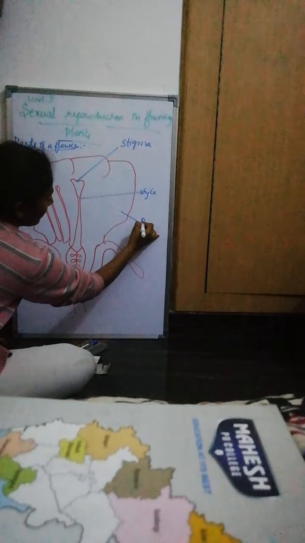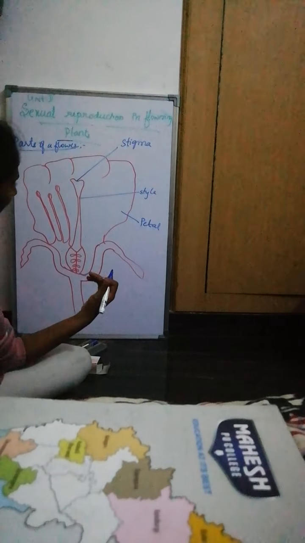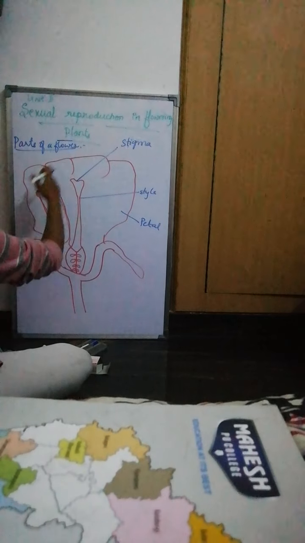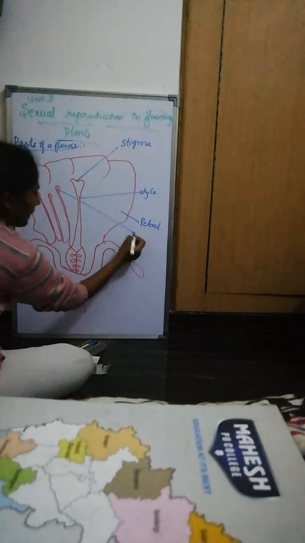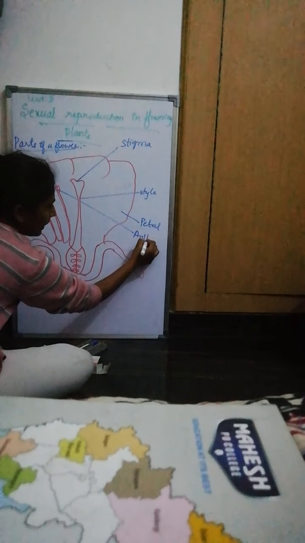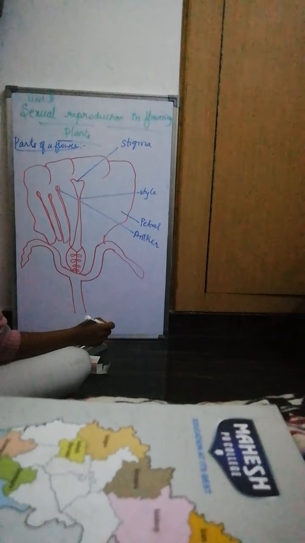You see these colorful petals, yellow, red, pink, lightish pink. All these different colors we call petals. This is the anther, where the pollen grain will be. Understood? In the anther only the pollen grain will be present.